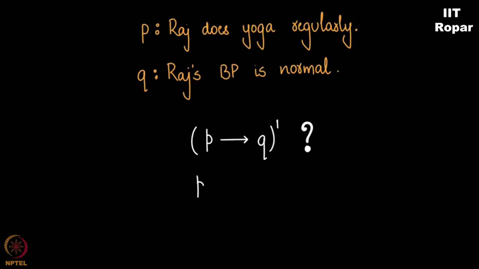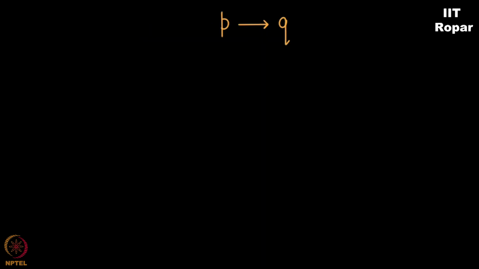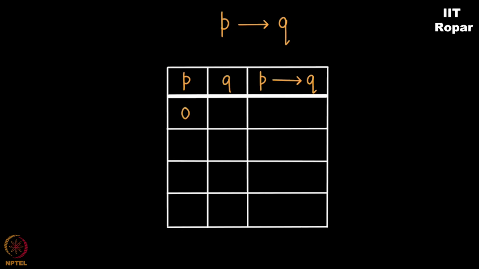If you remember, P implies Q meant it will not so happen that whenever P is 1, Q happens to be 0. This is never possible. Right? When P is 1, Q is also 1. Then you say the implication is always true. Correct? I repeat, look at the truth table of P, Q and P implies Q. 0, 0 is 1. 0, 1 is 1. 1, 0 is 0. 1, 1 is 1. The only situation where it is false is when P is 1 and Q is 0. Then P implies Q becomes false.